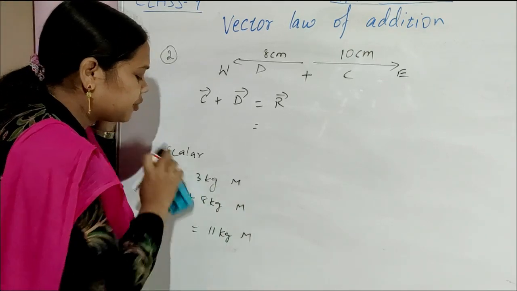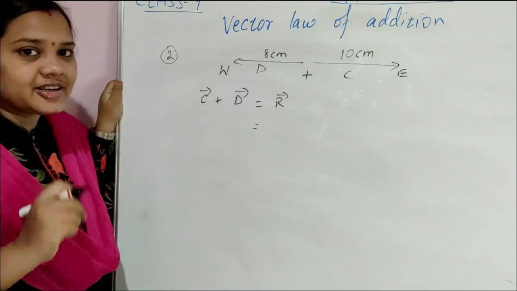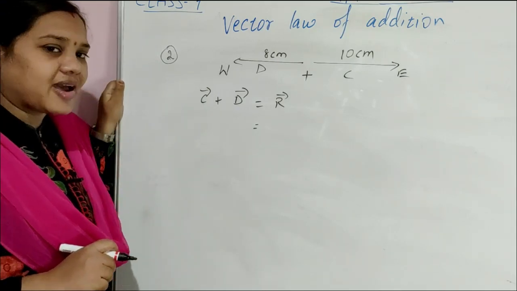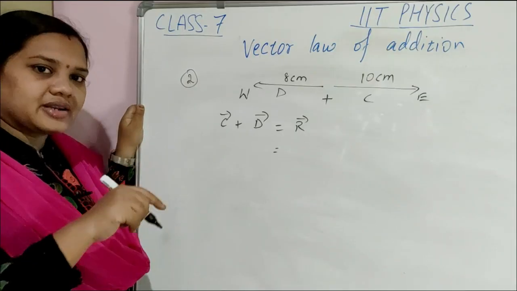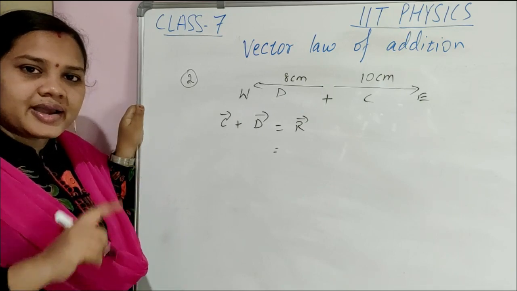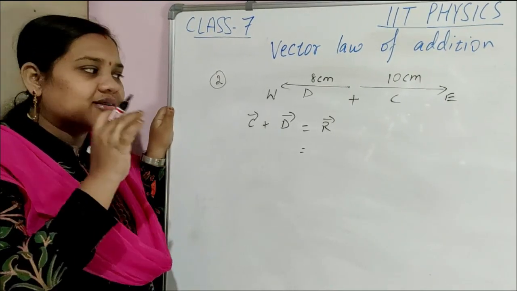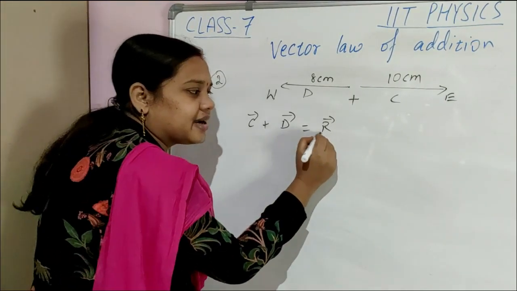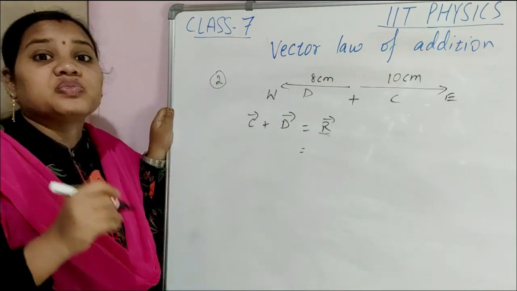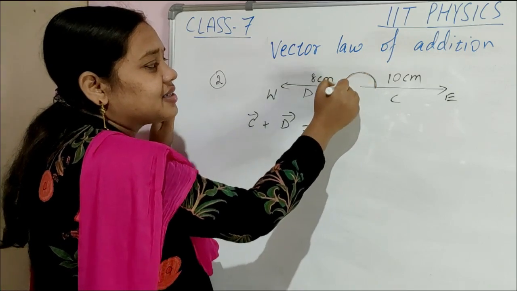Very easy, scalar. But this is not true for vector quantities. Because vector quantities have magnitude, unit, direction, and they must follow vector law of addition. Clear? So the resultant vector, what will we get? The resultant vector depends upon the angle between the vectors.